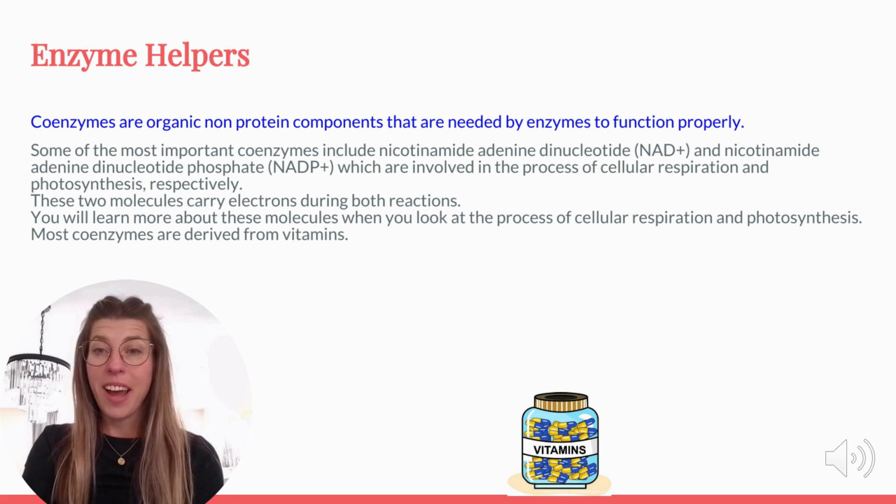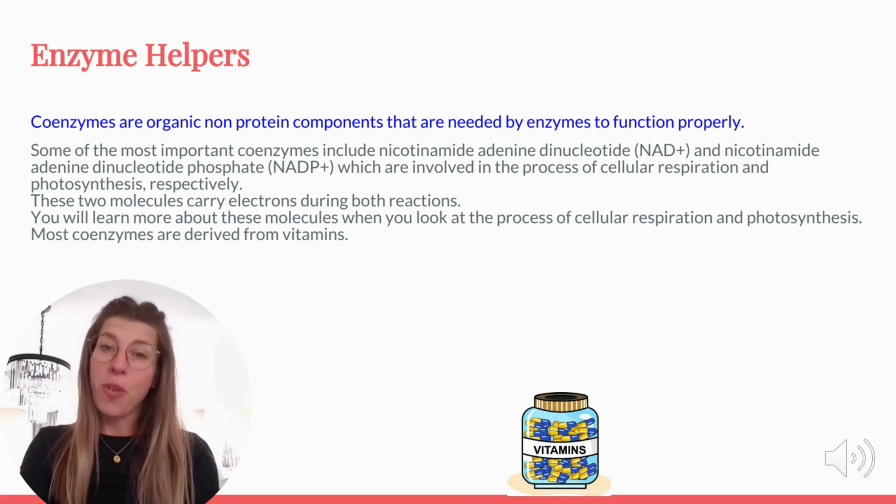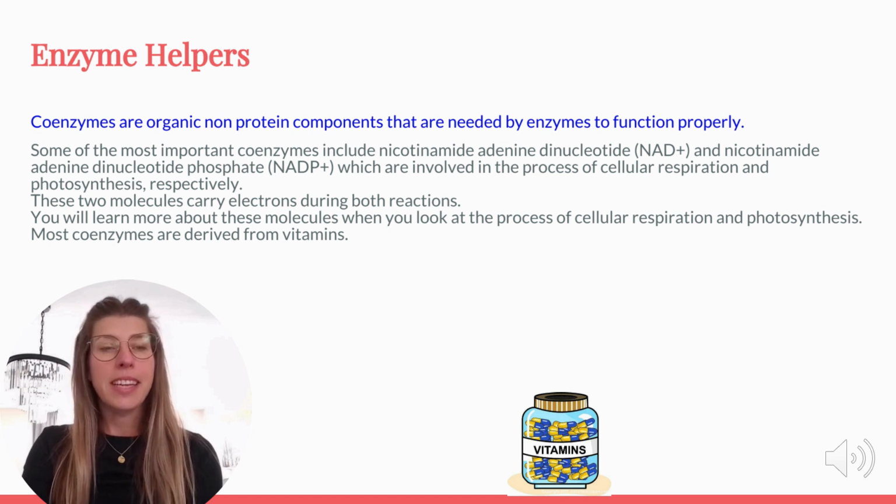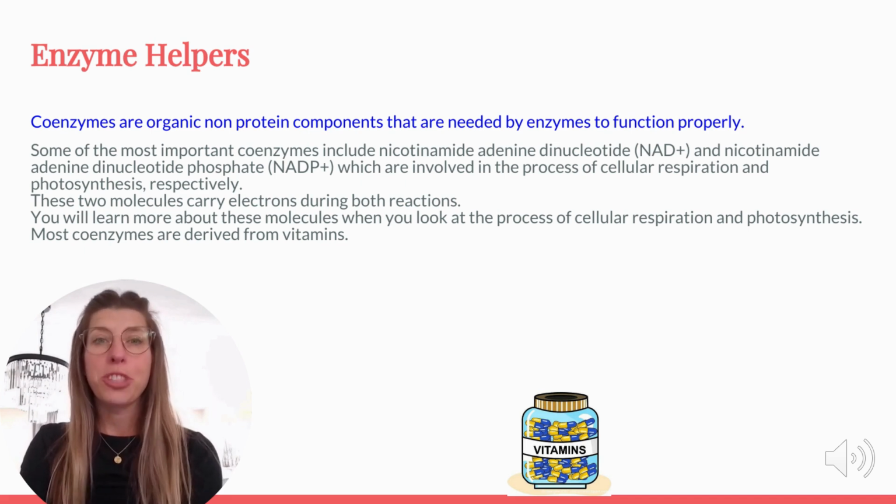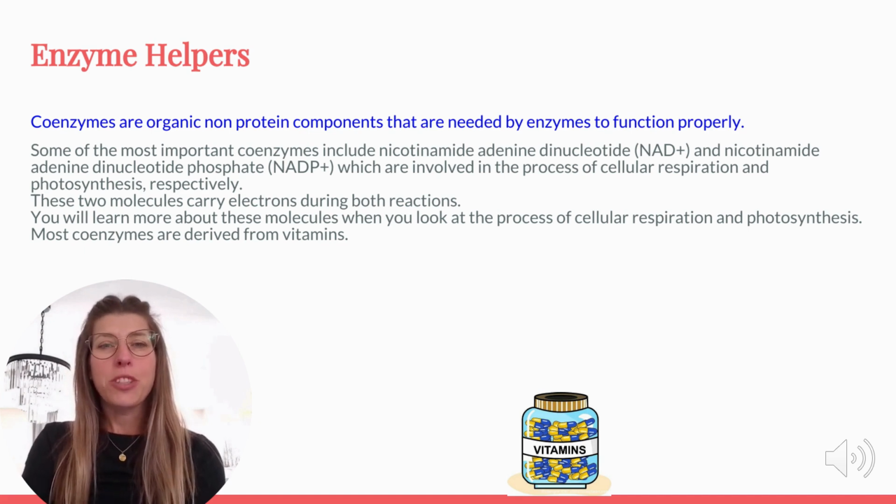They're essential for enzyme function and often derived from vitamins. Two key coenzymes are NAD+ and NADP+. These molecules play a critical role in cellular respiration and photosynthesis, respectively, by carrying electrons during these processes. We'll explore these coenzymes in more detail when we study energy transformations in cells.